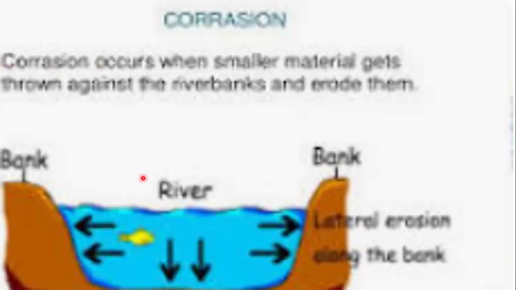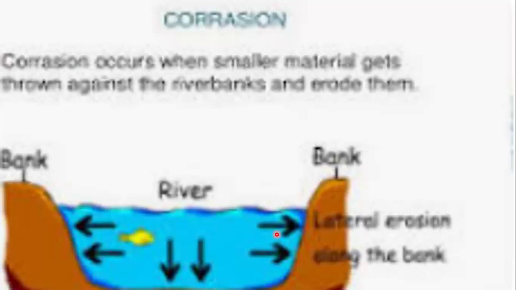River water dissolves certain rocks like limestone, gypsum, and rock salt, carrying them in solution. The extent to which the rock gets dissolved depends upon what type of rock it is and the force of water.